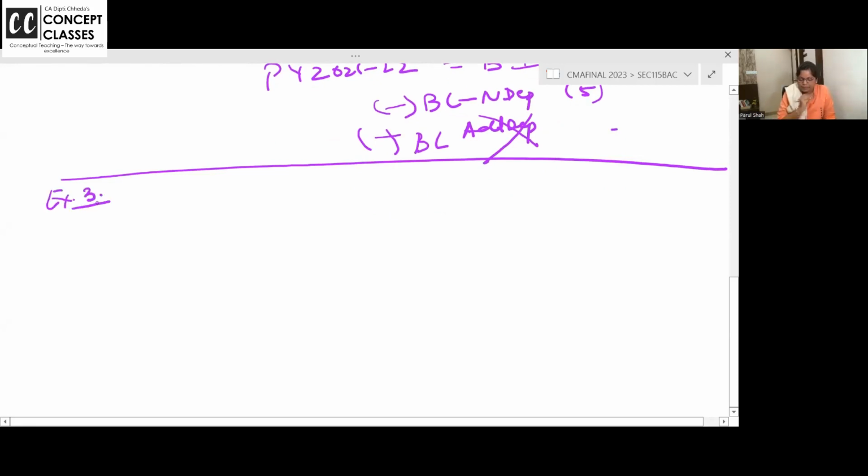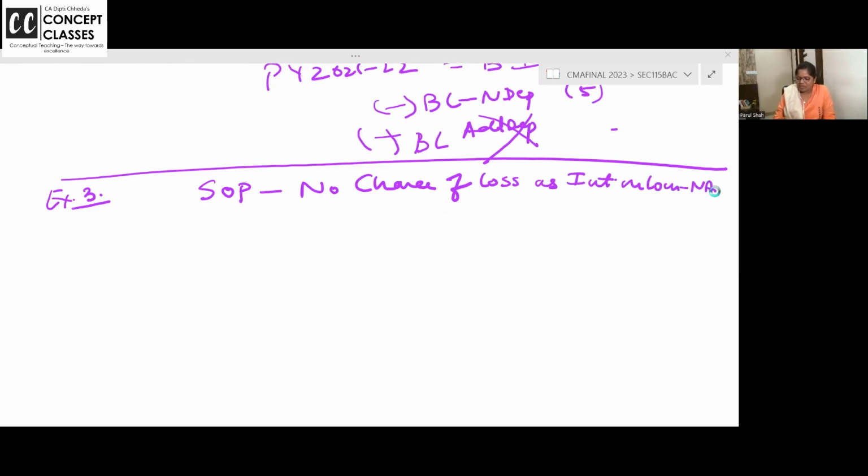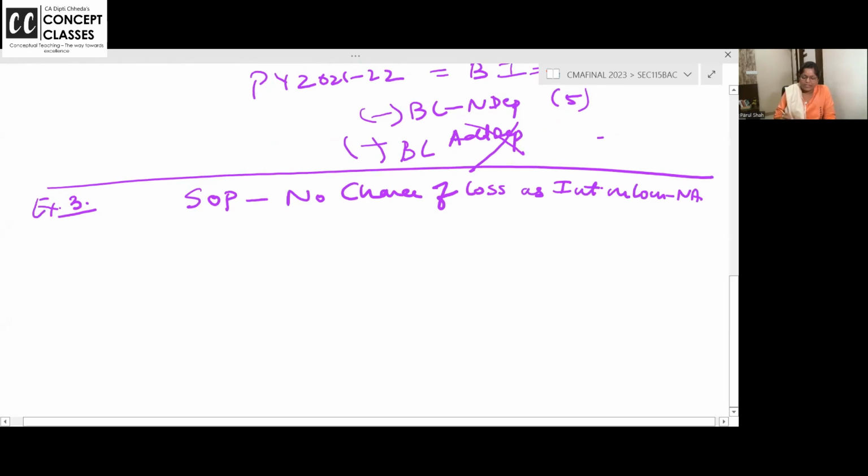Example 3: self-occupied, no chance of loss, as interest on loan is NA. I am writing NA for not allowed. Okay? Self-occupied, no chance of loss as interest on loan is NA.